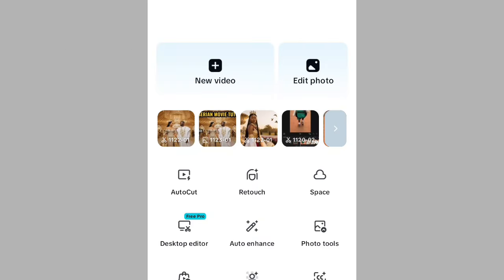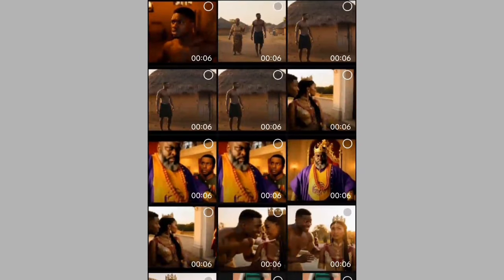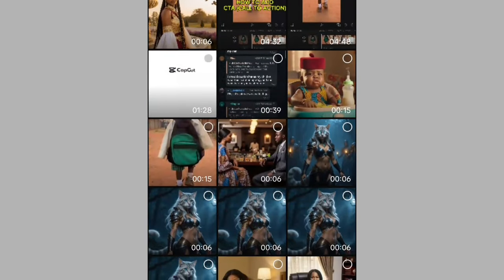So now the next thing to do is to come over here to CapCut, and join all the clips you have created together. Then you can add your sounds, and add whatever style you want to use on it. So on CapCut, you click on new video. When you come to new video, you can see all the clips that we generated.